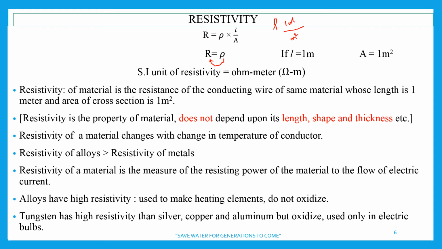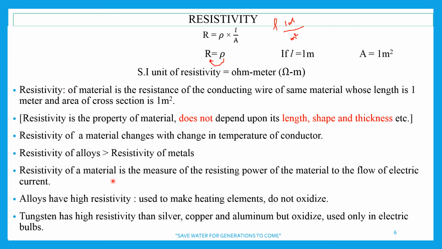We have done earlier. Resistivity of alloys, by experiment, it has been found, is higher than resistivity of metals. Okay, again we shall be discussing in next topic here. So therefore where alloys are used and why alloys are used, we shall be discussing, right? Everywhere we do not use alloys and everywhere we don't use metals. Just start thinking. I shall be discussing where metals are used and where alloys are used. Some of you must be thinking.